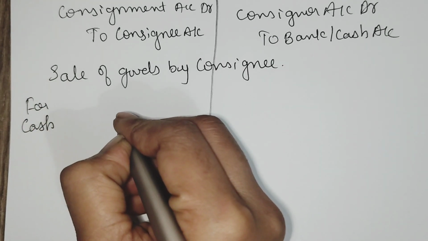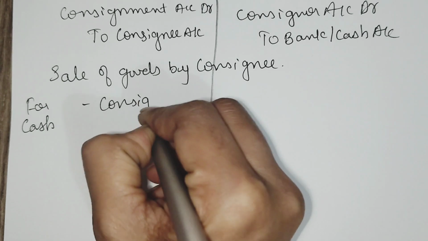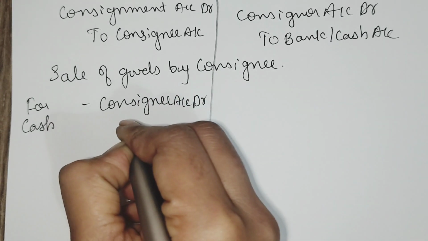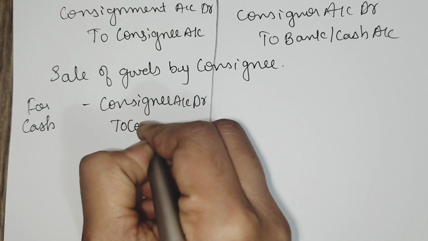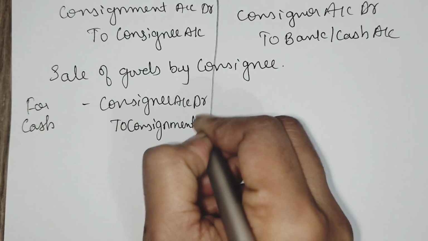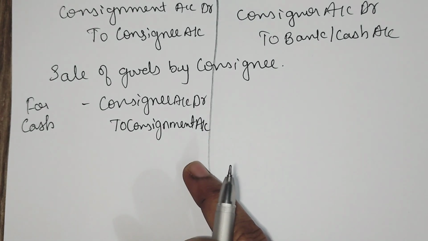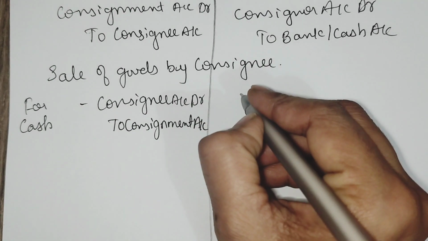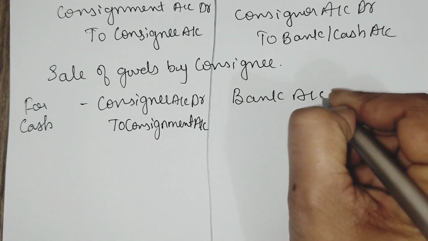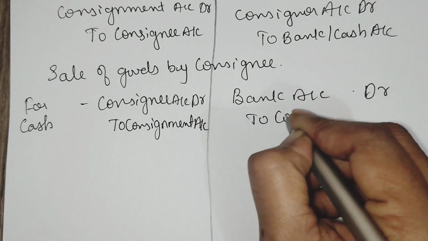If goods are sold on cash basis, then consignee account debtor to consignment account. So this is the entry in the books of consignor. In the books of consignee, bank account debtor to consignor account.